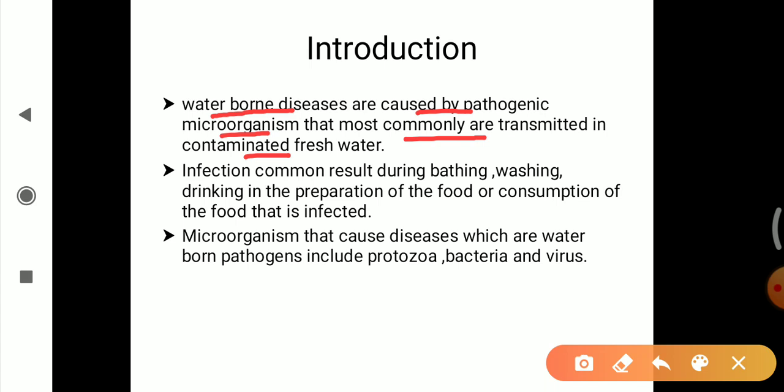How does this infection come to the person? Infections commonly result during bathing, washing, drinking, and in preparation of food. While preparing food, we require water. When we add that water to the food and prepare it, and ultimately consume this food, that can cause a waterborne disease, or from consumption of food that has been infected.